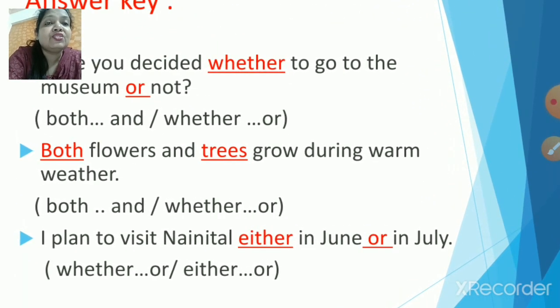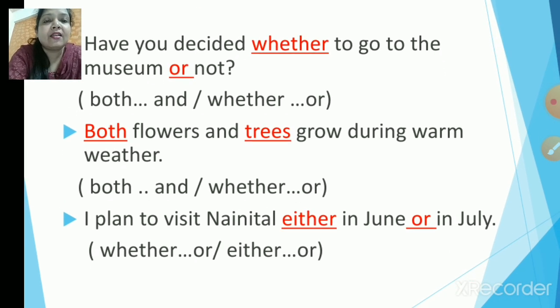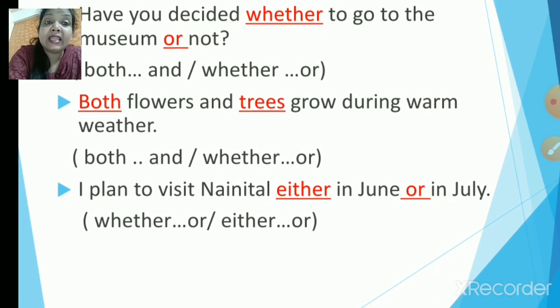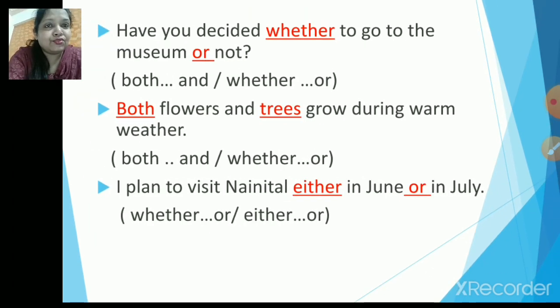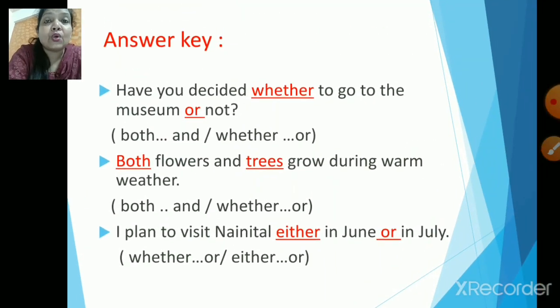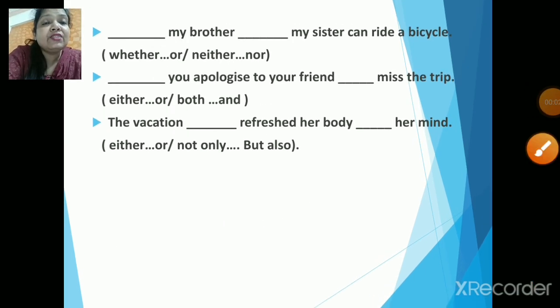Alright, children, so here we go. The first sentence: have you decided whether to go to the museum or not? Okay, next. Both flowers and trees grow during warm weather. Next, I plan to visit Nainital either in June or in July. Yes, so if you have done this correctly, definitely you're going to score full marks in this, right? Alright, there are a few more. Let us quickly go through it, children.